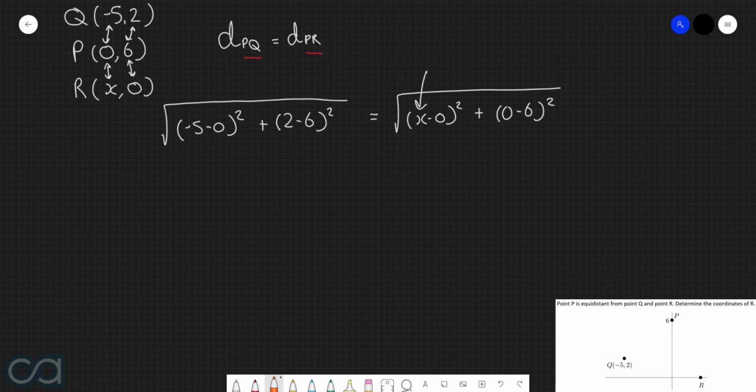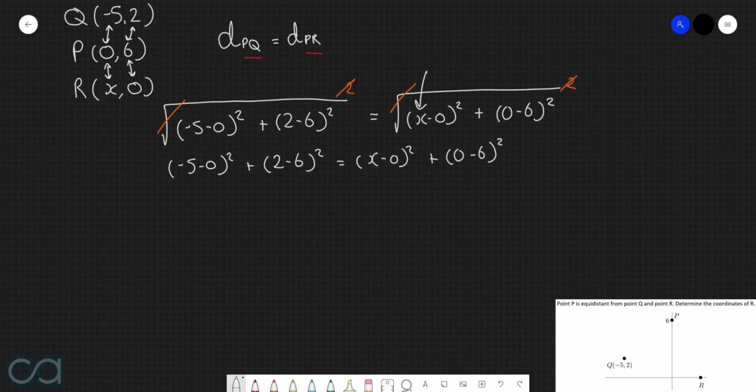First thing that we can do here is take the square of both sides to get rid of these square roots, because then this will cancel with this, and this will cancel with that. So now what are we left with? We're left with -5 take 0 all squared, plus 2 take 6 all squared, is equal to x take 0 all squared, plus 0 take 6 all squared.